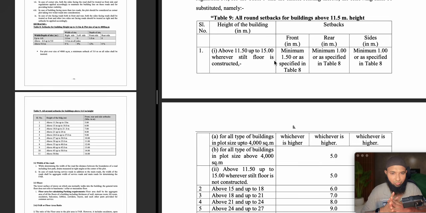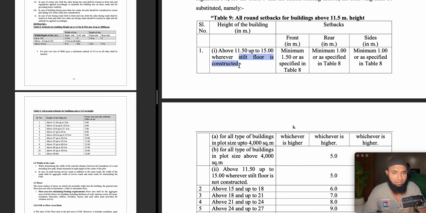3 floors, 4 floors, something around 4 floors. 15 meters is up to 5 floors, 4 to 5 floors, something around this it has been discussing. Above 11.5 meters up to 15 meters wherever stilt floor is constructed. So this one was directly 5 meters before, but now they have given some extra options wherever